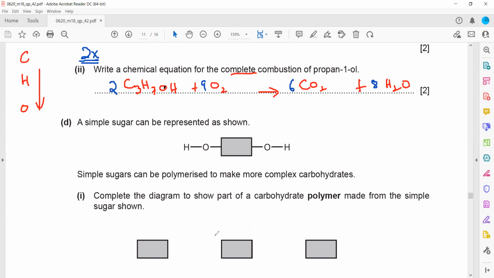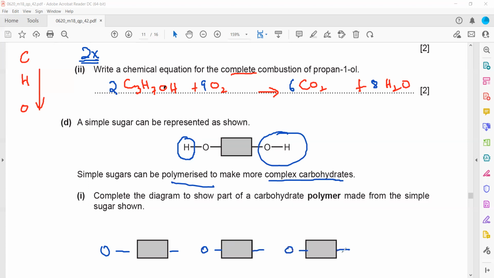A simple sugar can be represented by this formula. A simple sugar polymerizes to make a complex carbohydrate. So how to draw the structure? On one side you remove H, on the other side you remove OH. So in one molecule we remove H, in the other molecule we remove OH.